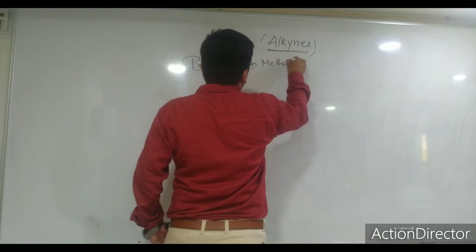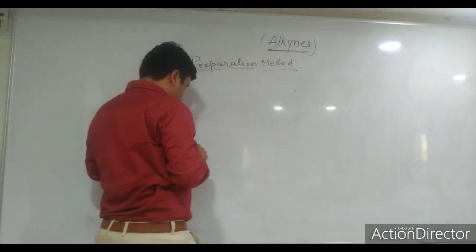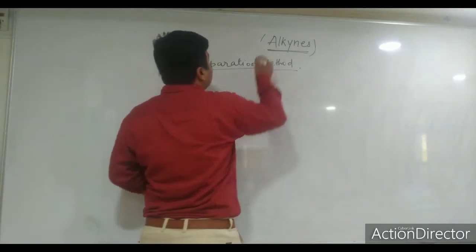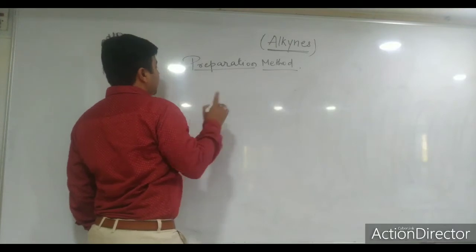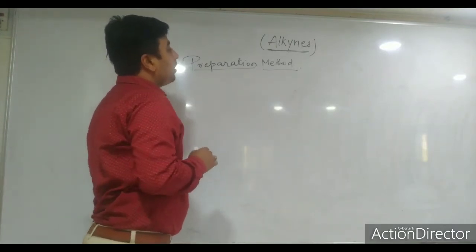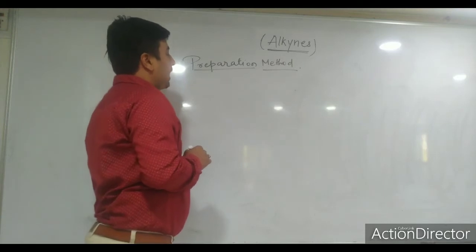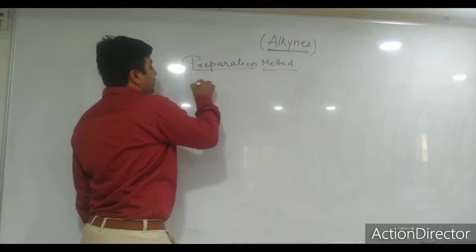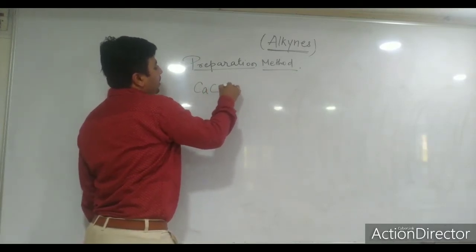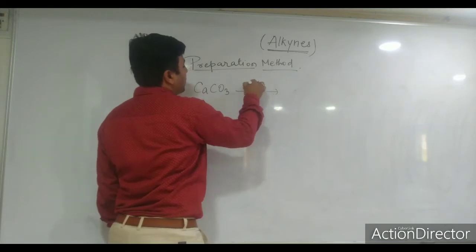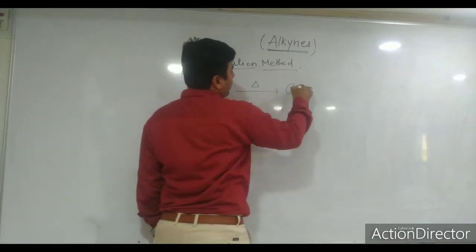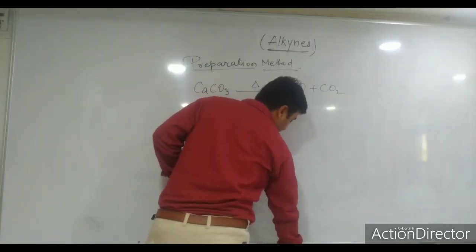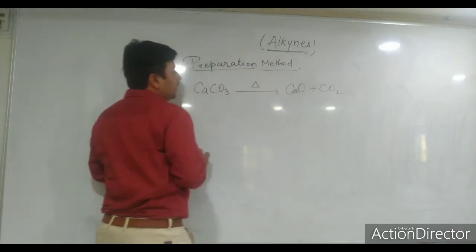Now preparation method means how to prepare acetylene or alkyne. As I have said, this is the industrial large scale method. So first of all, we have to obtain calcium carbide. How will this calcium carbide be obtained? From calcium carbonate. As we heat calcium carbonate, what do we get? Calcium oxide and carbon dioxide.